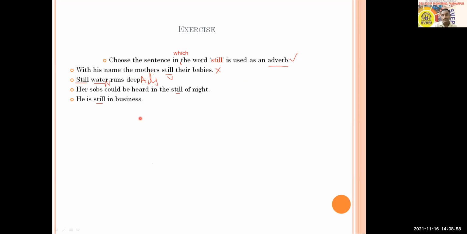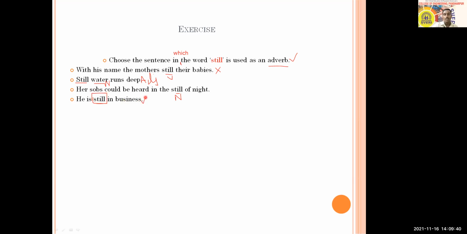So out of C and D, now you have only two options. Try to tell me again. Her sobs could be heard in the still of night. He is still in business. So in this third example, her sobs could be heard in the still of night, still is a noun here. So what is left? He is still in business. Here in this sentence, the word still is an adverb.